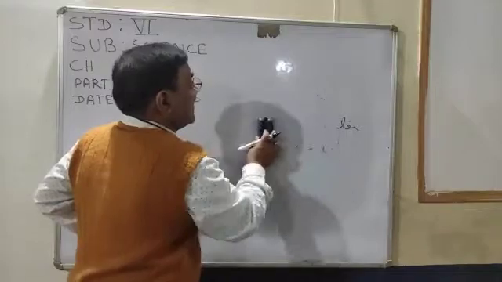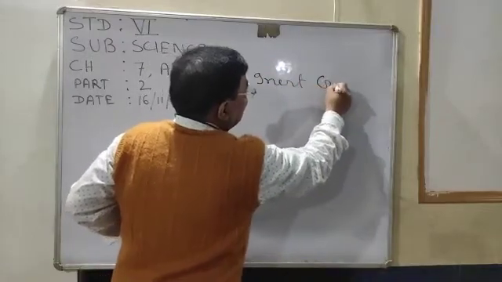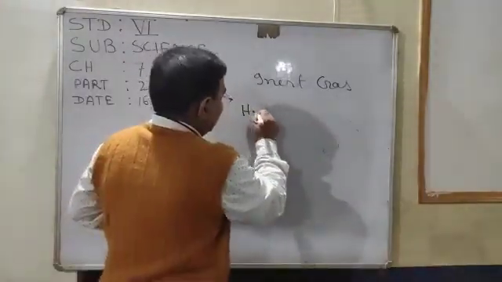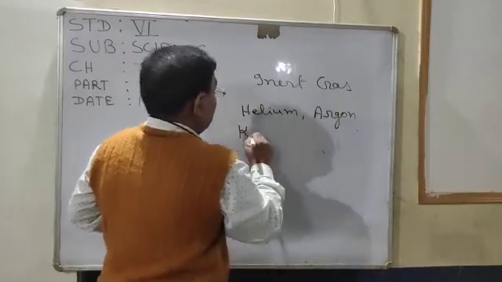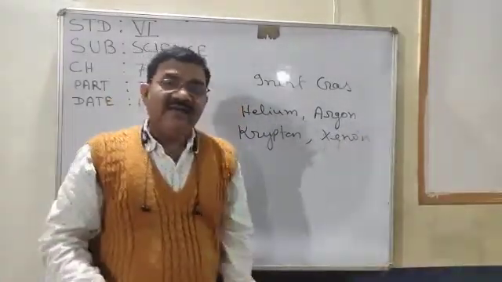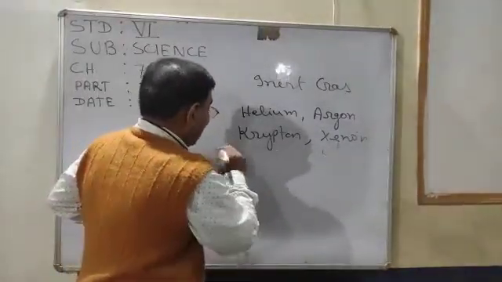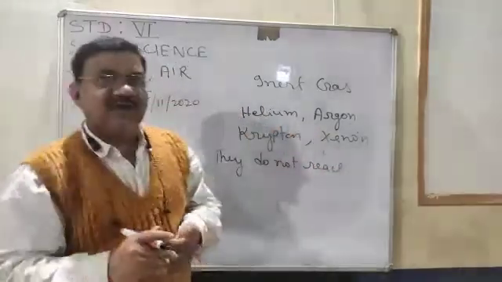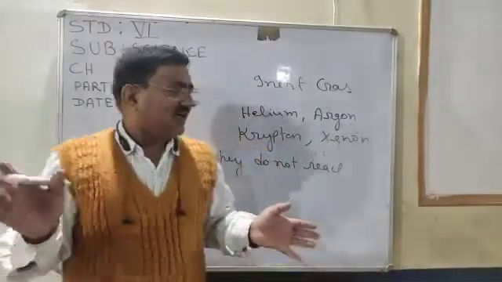Now a question arises: why are they called inert gases? Some examples are helium, argon, krypton and xenon. These are called inert gases because they do not react with any other gases or any other thing.